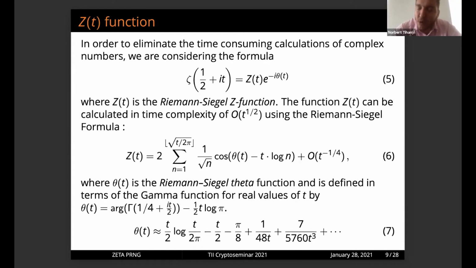As you can see, this is a complex function. So we would like to eliminate the time-consuming calculation. We are not using the exact Riemann zeta function. We are using the Riemann-Siegel Z function, or Hardy function. This is only calculating the Riemann zeta function on the critical line. So this is not a complex valued function. It's much better to use it for our purposes.